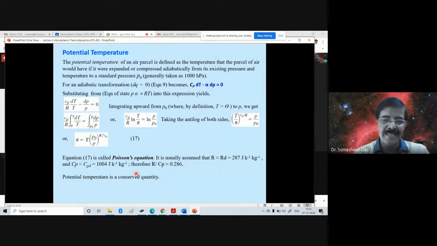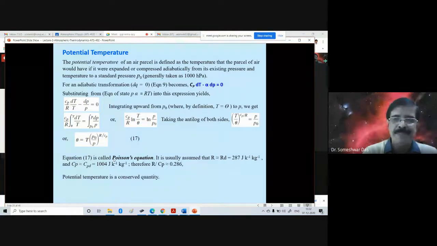In that case, the system is called isentropic coordinate. Potential temperature is conserved, remains constant, and so is the entropy. So the name isentropic is derived from constant entropy. On an isentropic surface, the entropy remains constant.